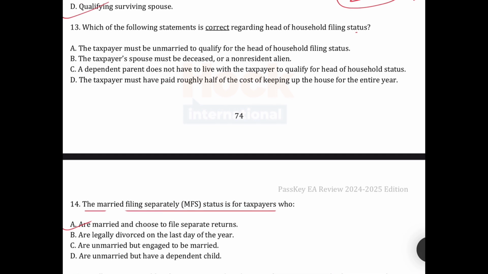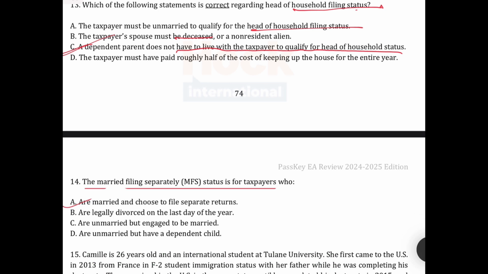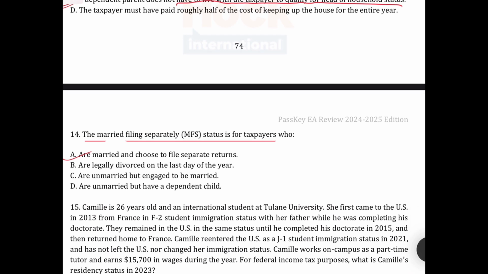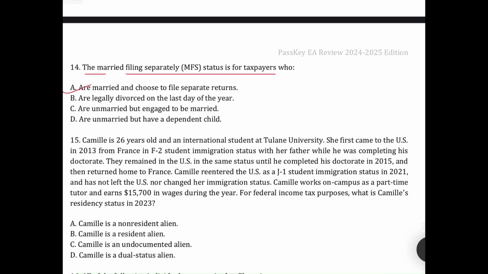Which of the following statements is correct regarding the head of household filing status? Okay, the taxpayer must be unmarried to qualify? No. The taxpayer's spouse must be deceased? No. In the case of a parent, the parent does not live with the taxpayer to qualify. Yeah, it's correct. Parents are an exception. So the parent does not have to live with the taxpayer. Married filing separately is the status for taxpayers who are married and choose to file separate returns.